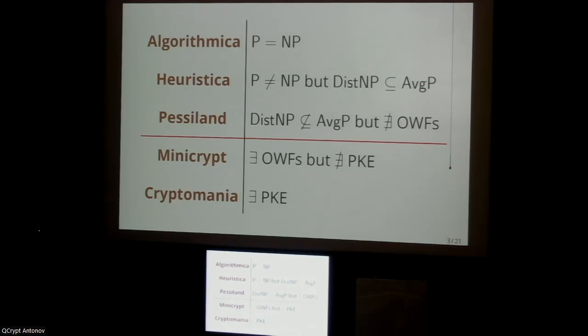Another message of this work, from a completely different perspective, is that the quantum version of these pictures looks very different. In Impagliazzo's 5 worlds, somehow the analogies break down more in the quantum setting than in the classical setting, and it might not be such a clean picture. So maybe we need a different set of worlds for quantum? Yeah, maybe. A lot of it is that we don't really know. Classically we have all these things that are equivalent to one-way functions. Quantumly, we don't seem to have that. So yeah.